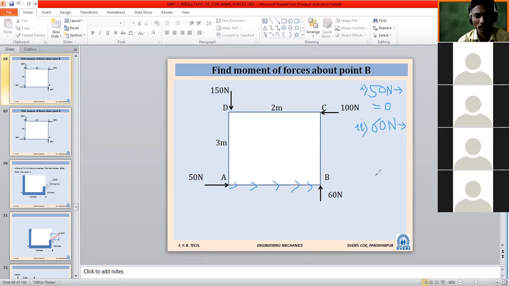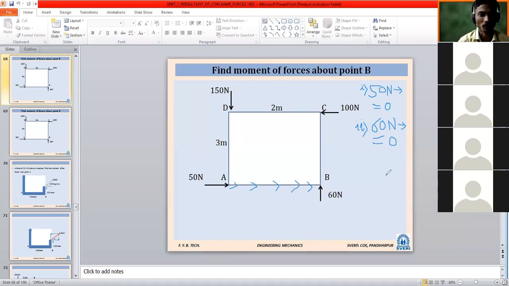If I ask what is the perpendicular distance between point B and the 60 Newton force, what will be your answer? Zero. It is acting at that point. So remember this very carefully: for both these forces, 50 Newton and 60 Newton, the perpendicular distance is zero. Are you agreeing with me? In both cases, the distance is zero. That's why the moment due to this 60 Newton force will also be zero. This is about the second force.